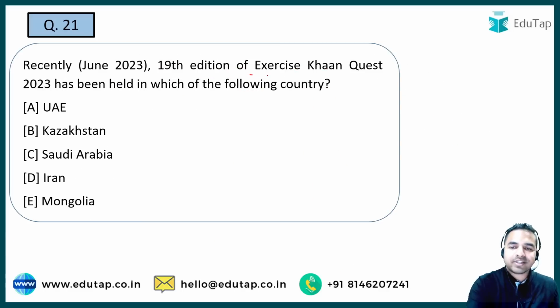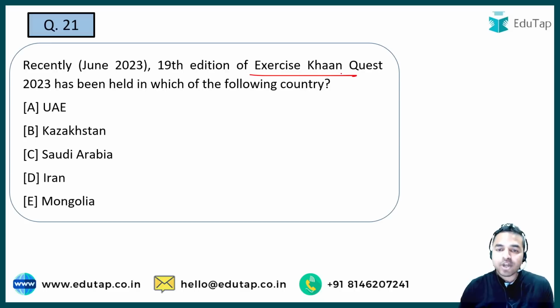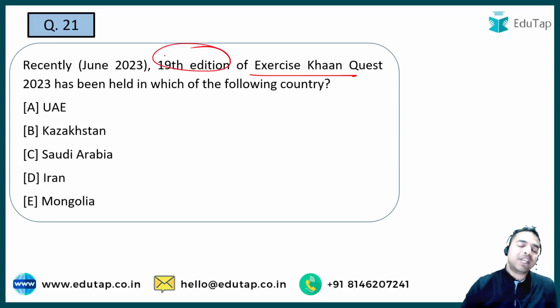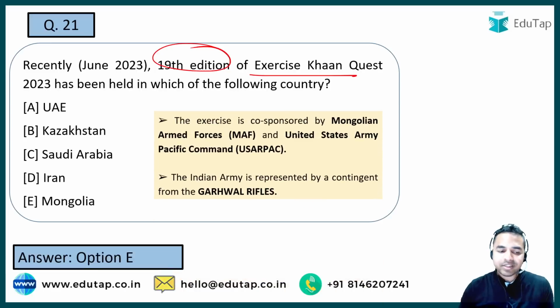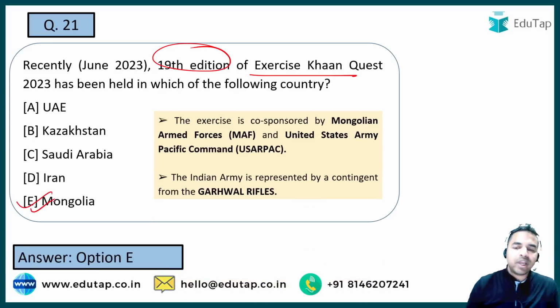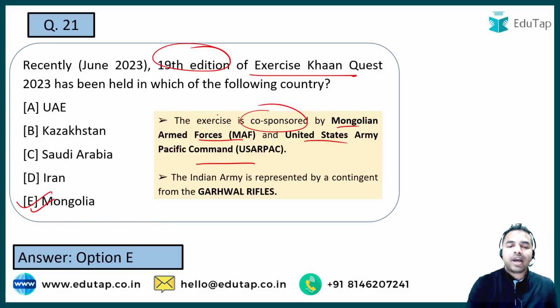The next question is on the exercise Khan Quest. You have to tell me the country where the 19th edition of this exercise Khan Quest was held. So quickly tell me: UAE, Kazakhstan, Saudi Arabia, Iran or Mongolia. Guys, what is the right answer to this question? Please tell me quickly in the comment section. It is option E, that is Mongolia. It was conducted in Mongolia, and it was the Mongolian Armed Forces and US Army Pacific Command who sponsored this particular exercise. Okay, if we talk about the Indian Army, it was represented by the Garhwal Rifles.